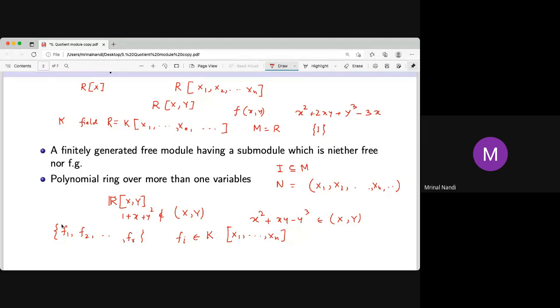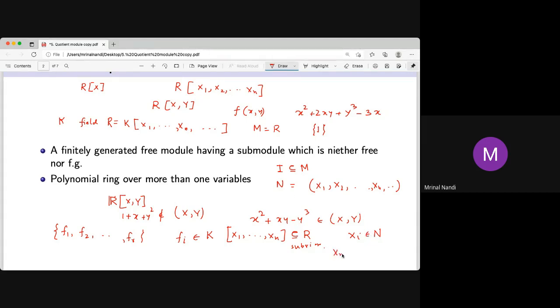That is always true, because if f1 has x1, x7, x9, and f2 contains x7, x13, like that, you have to take the maximum index, and that maximum index is n. Now this is a subring of R. It's not only a subset, it's a subring of the whole thing. Now this xi in N, where N is the set of all polynomials with constant term 0.